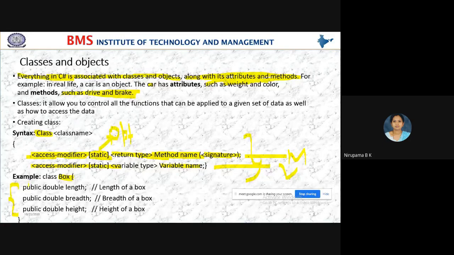Variable type is double, and the variable name is length. Next, the second variable is public, double is the variable type, and breadth, height. So three